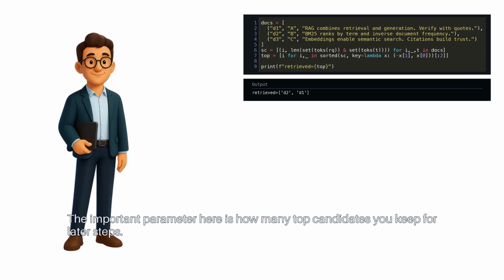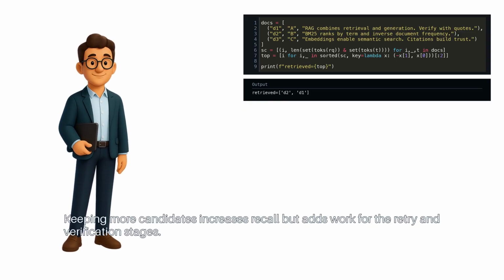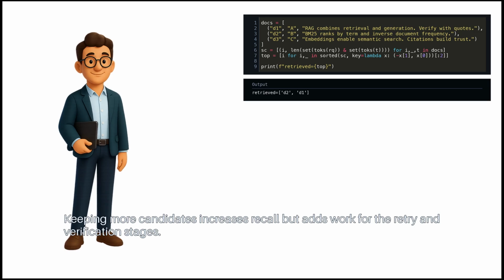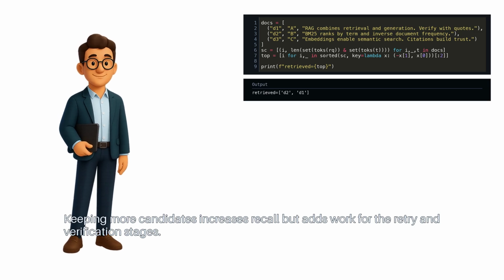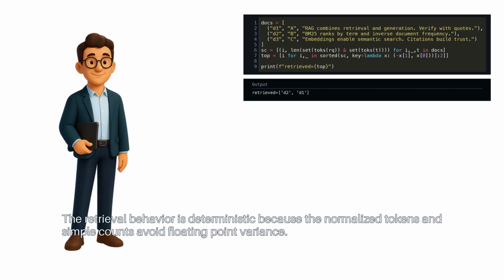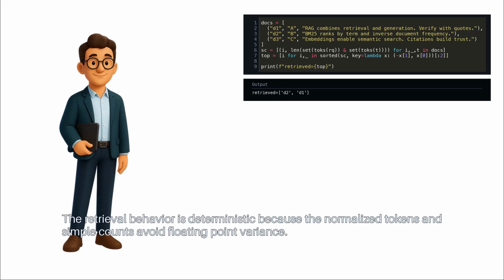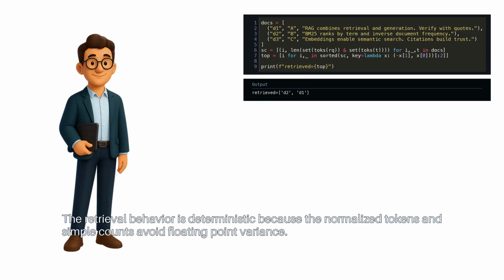The important parameter here is how many top candidates you keep for later steps. Keeping more candidates increases recall, but adds work for the retry and verification stages. The retrieval behavior is deterministic because the normalized tokens and simple counts avoid floating point variance.